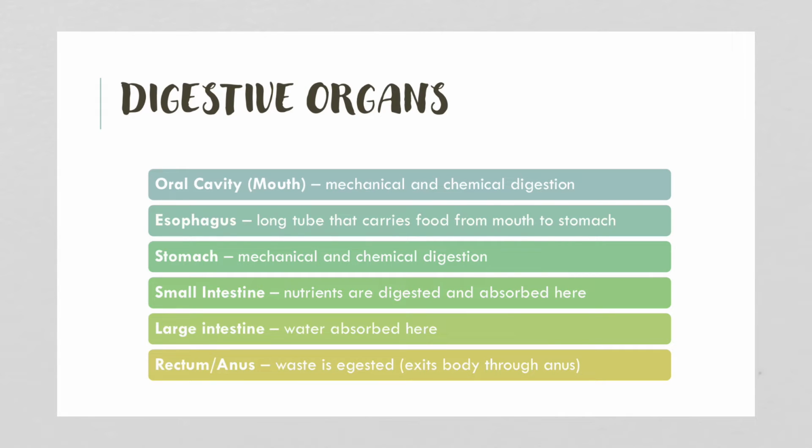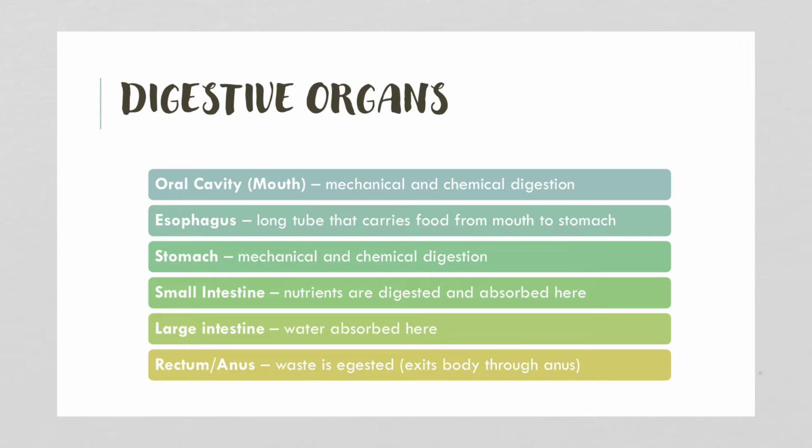So we've talked about all of these structures already. So your oral cavity or mouth, that's where mechanical and chemical digestion happens. The esophagus is a long tube that carries food from your mouth to your stomach, and it moves it through a process called peristalsis. It's almost like when you're trying to squeeze toothpaste out of a toothpaste tube. That's how the food moves down to your stomach. The stomach can churn and grind. So it does some mechanical digestion.